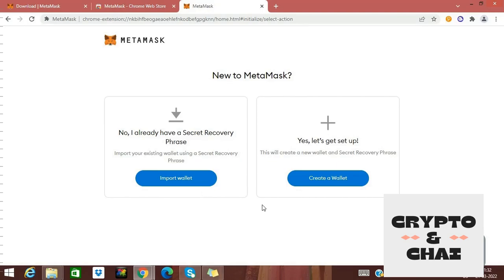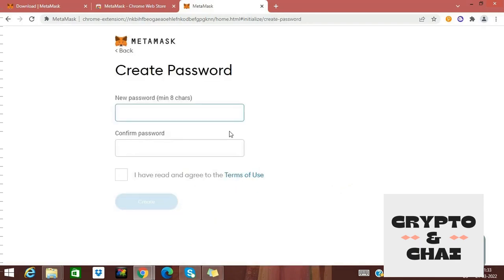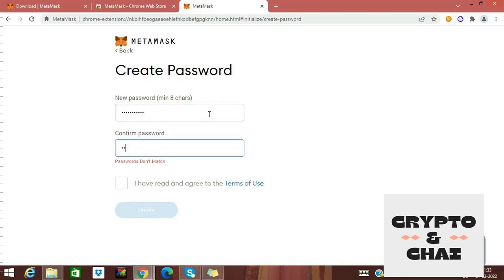If you have a seed phrase, you can import your wallet. Else, click on Create Wallet. Read everything and click on I agree. Now create your password.